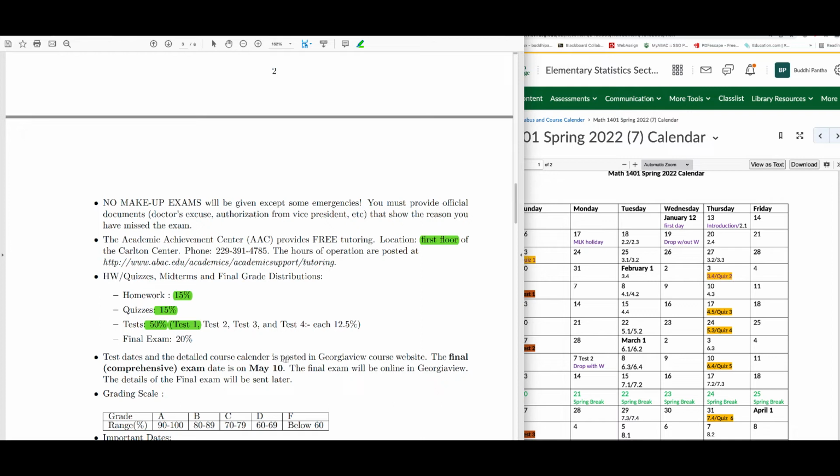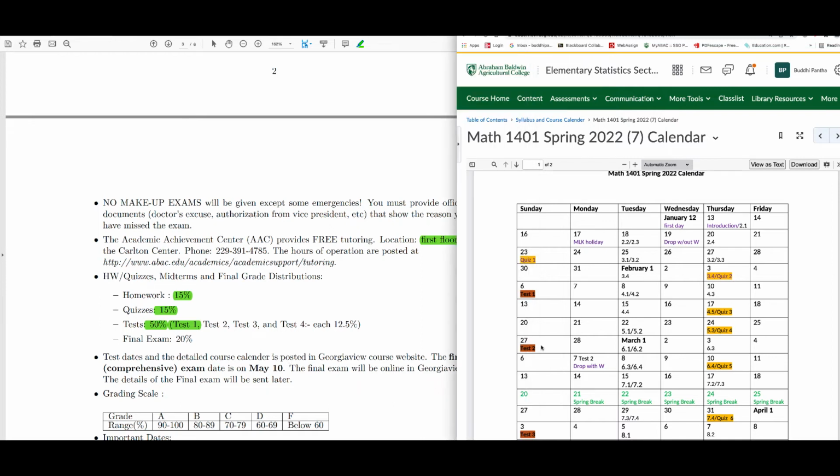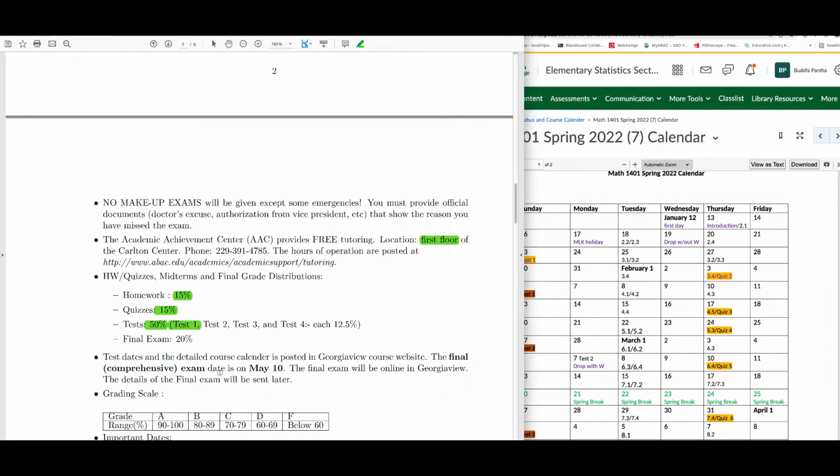The dates and the detailed course calendar are posted in Georgia View, which is what I'm showing here, and the final comprehensive exam date is May 10th, okay? Again, I will send you the details later. On May 10th, I will open the final exam in Georgia View. I think it will open at 8 o'clock and close at 7 o'clock in the evening. It will be a timed test, okay? The final exam is 2 hours. Once you start, you will have 2 hours to complete it, okay?